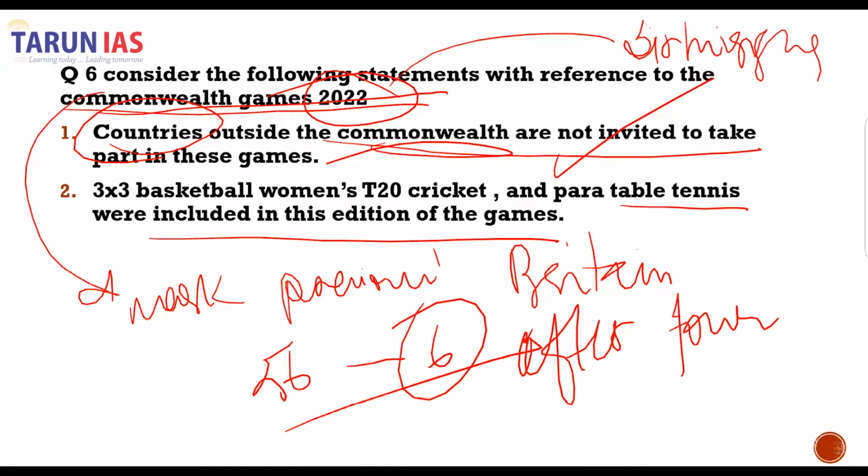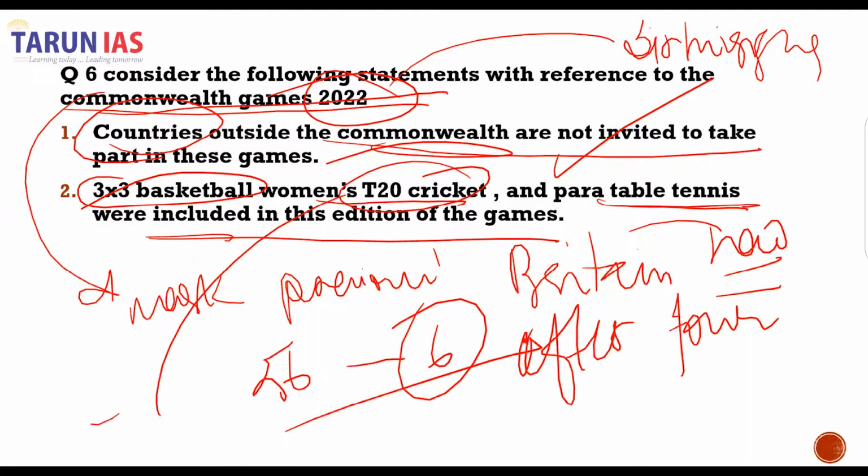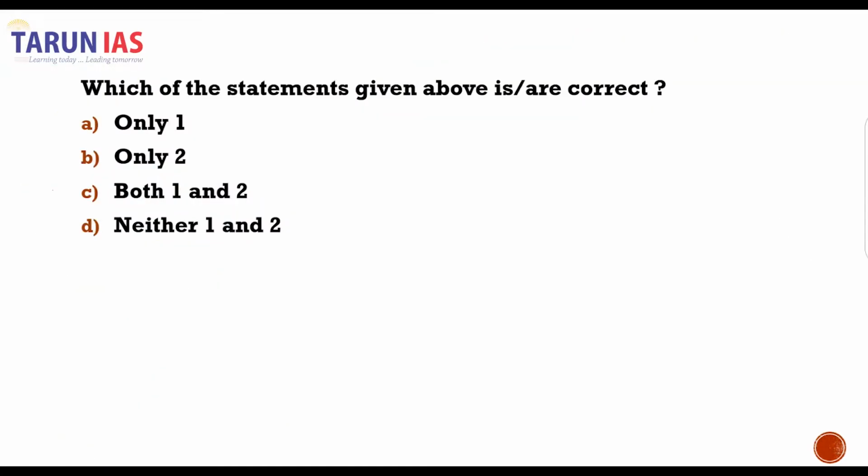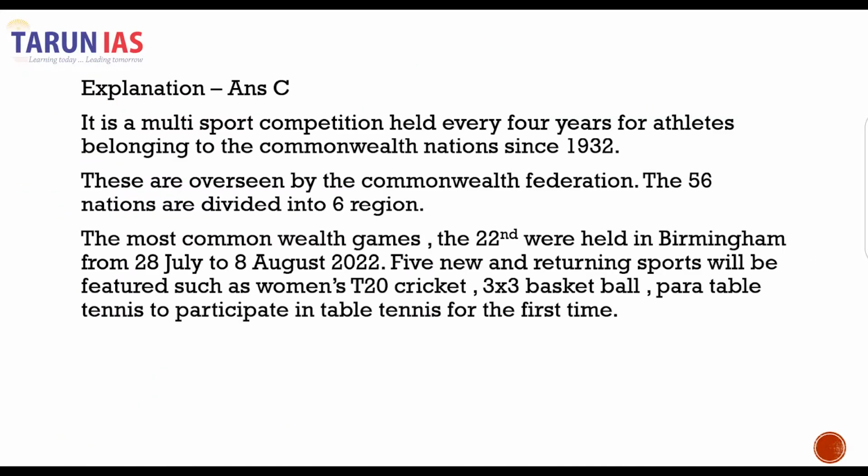So this is the correct statement, and yes, 3x3 basketball, women's T20 cricket and para table tennis were the new additions that were seen. In fact, the women's T20 cricket team made its appearance again in the edition after approximately 20 years, right? So both the statements are correct. Therefore, C will be our correct answer. You can read the explanation here. I'll move on to the next question.